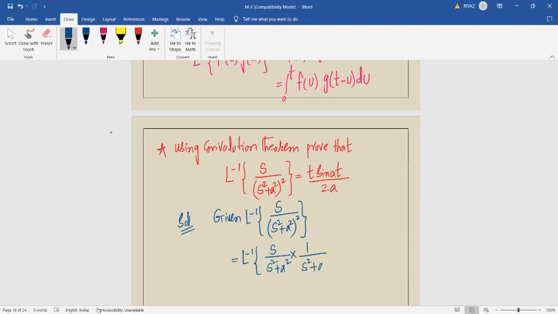Can we write like this? Yes, sir. So it's not compulsory to take the first term only as s. आप first term को भी लगा सकते हैं, आप second term को भी लगा सकते हैं. There is no problem at all. ठीक है ना?